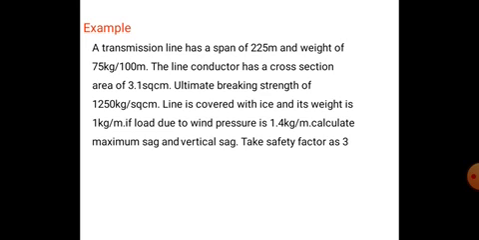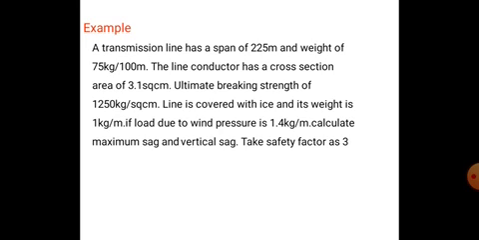A transmission line has a span of 225 meters and the weight of the conductor is 7.5 kg per meter. The line conductor has a cross-sectional area of 3.1 square centimeter and an ultimate breaking strength of 1250 kg per square centimeter. The line is covered with ice and its weight is 1 kg per meter. If the load due to wind pressure is 1.4 kg per meter, calculate the maximum sag and vertical sag. Take a safety factor as 3.